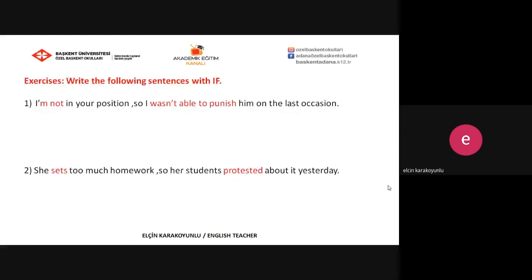Let's do exercises again. Write the following sentences with if. The first one: I am not in your position. This is the present situation. So I wasn't able to punish him on the last occasion. And so this is the past result. And the second one: she sets too much homework, so her students protested about it yesterday. Okay, I'll wait for a while for you again to answer these questions. Write the following sentences with if.